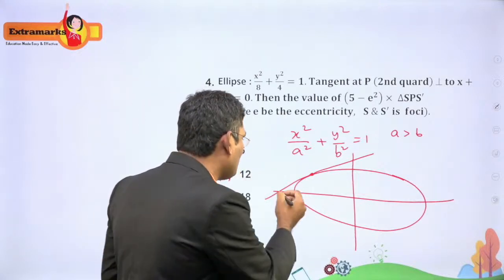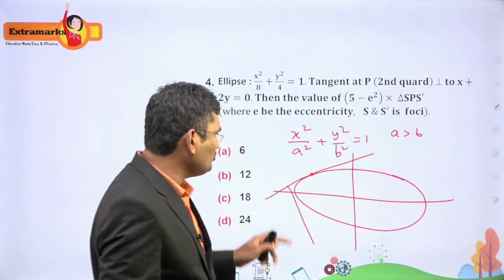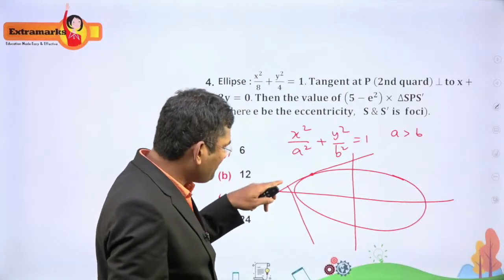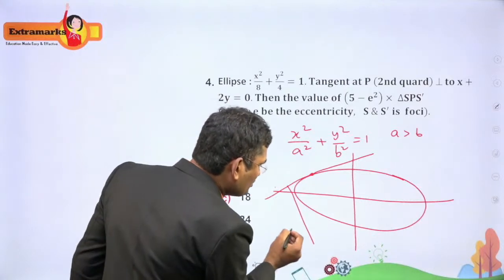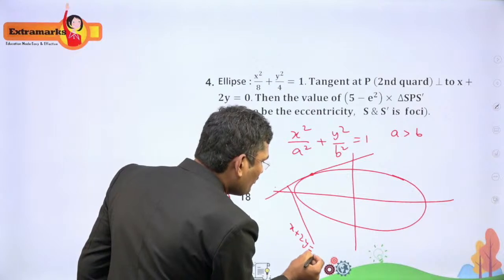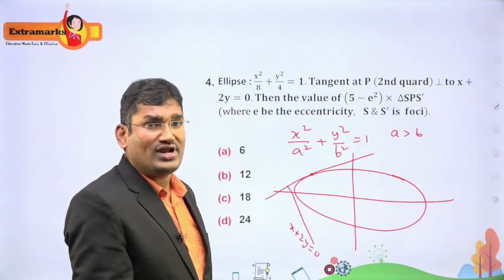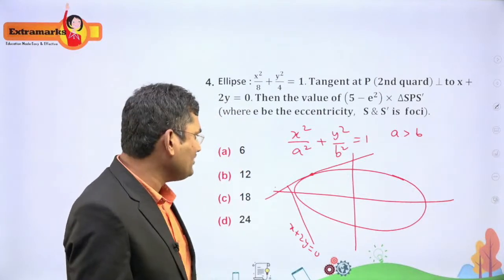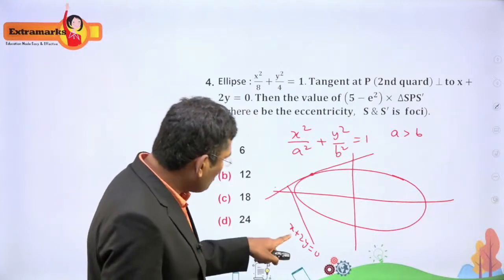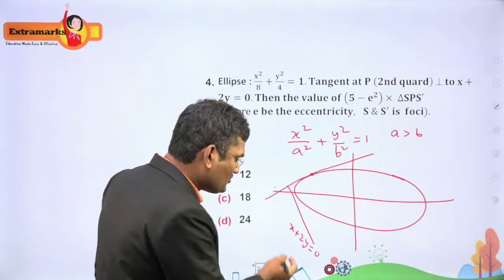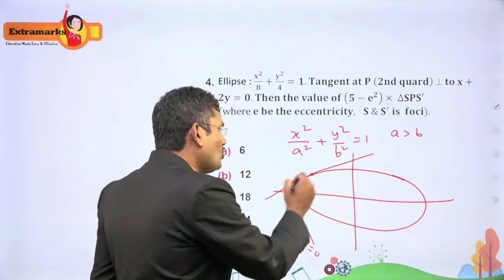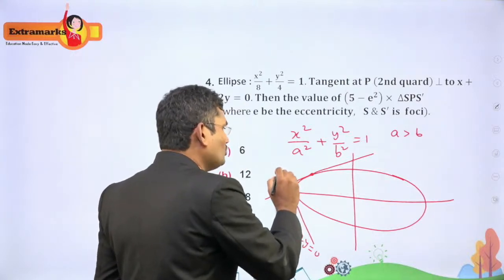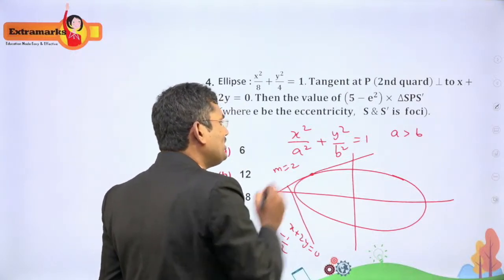The tangent is perpendicular to the line x plus 2y is equal to 0. We know that if two lines are perpendicular, the product of their slopes m1 m2 is minus 1. So if the slope of this line is minus 1 by 2, the slope of this tangent must be 2.